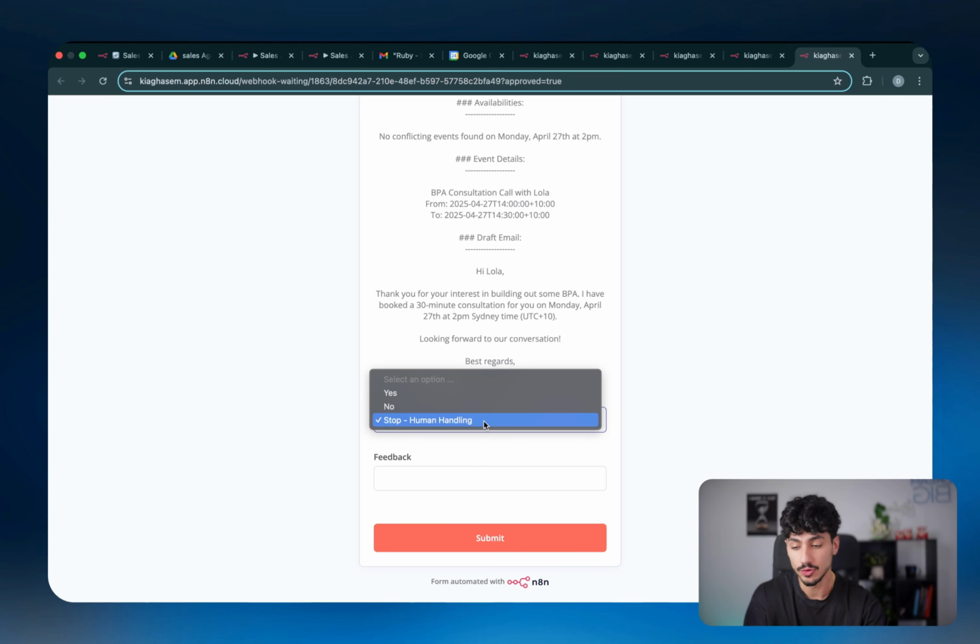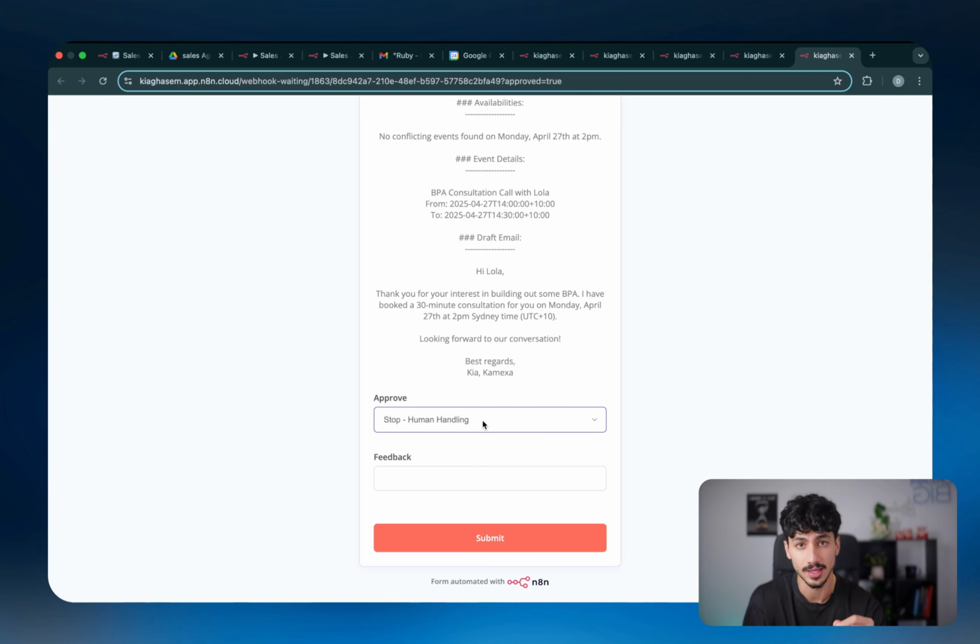Now, even for scenarios where you don't want Ruby to actually respond and you want to do that thing yourself, we gave Ruby a kill switch, which will allow you to take over manually and will stop Ruby right there and then. But speed to lead isn't the only reason why Ruby is absolutely insane.